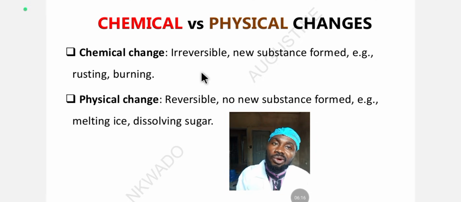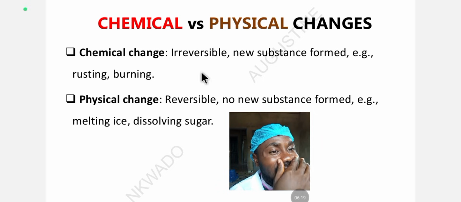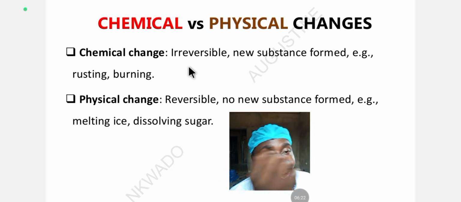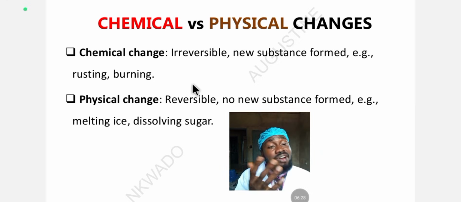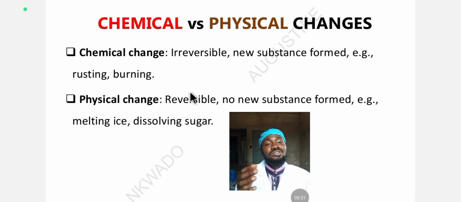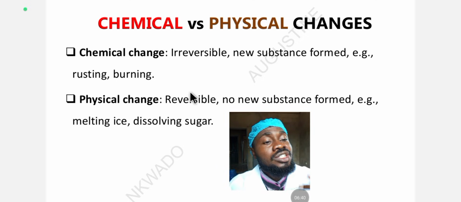Though there are some chemical changes that are reversible, like reversible reactions. But for a reversible reaction to occur, you have to enable some kind of environment for it to occur. There are things that are needed, something that you need to do for the reversible reaction to occur. So it doesn't just occur spontaneously.